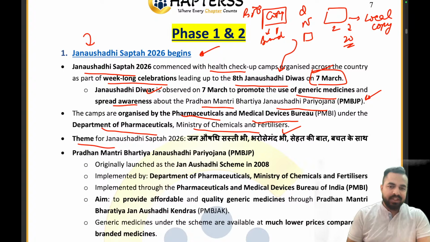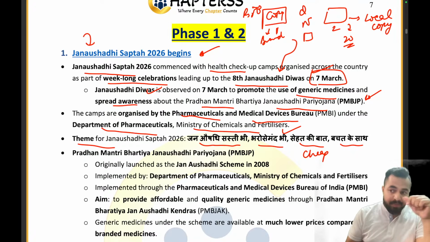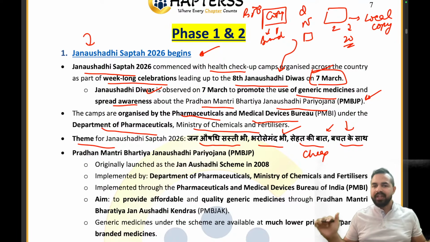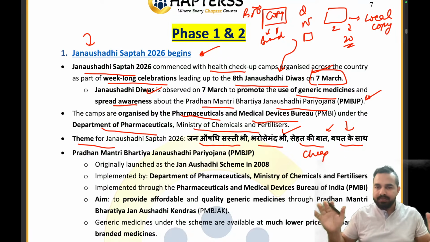The theme for this year is Jan Aushadhi, Sasti bhi, Bharosemand bhi, Sehat ki baat bachat ke saath. See guys, Jan Aushadhi, we are talking about generic medicines. These are quite cheap, right? They are available at low price and they are reliable also. They are bharosemand also. And Sehat ki baat bachat ke saath. So they are healthy and they are also pocket friendly, right? So everything is quite clear. Jan Aushadhi, Sasti bhi, Bharosemand bhi, Sehat ki baat bachat ke saath.